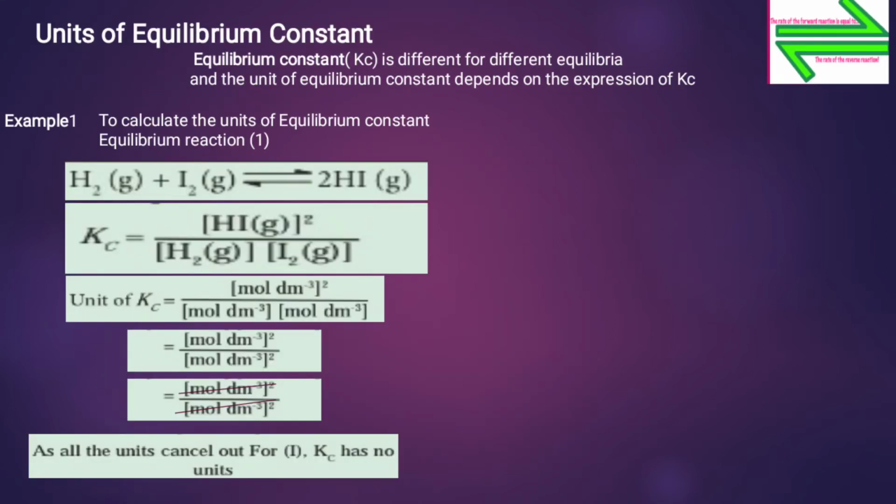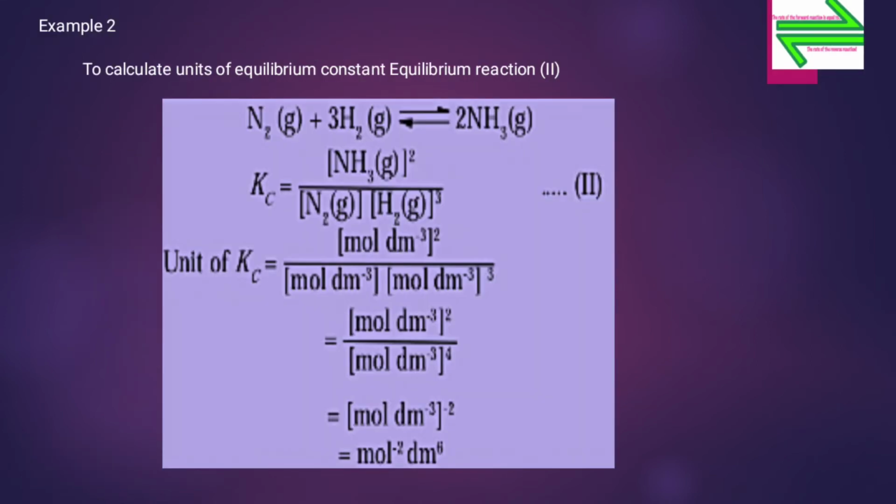Okay, now let us see the second example for calculating the unit of the equilibrium constant. Here you have N2 gas plus 3H2 gas reversibly giving 2NH3 gas.